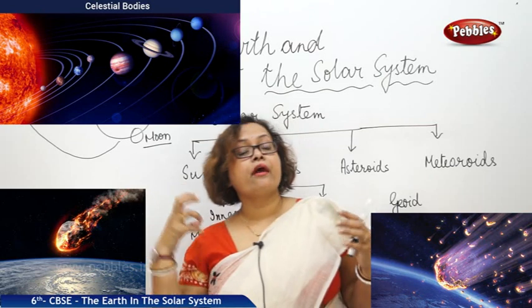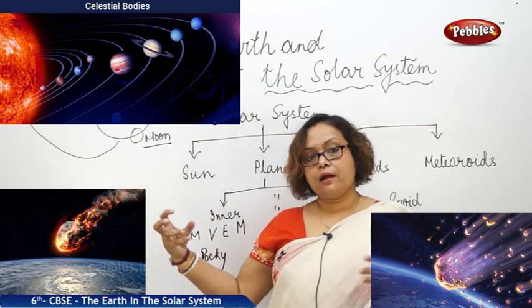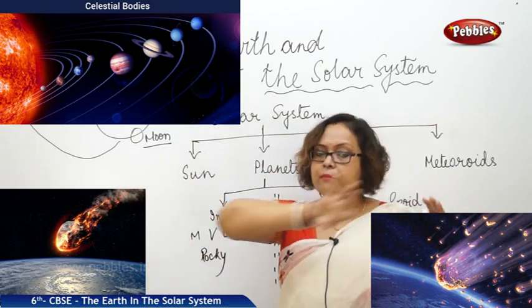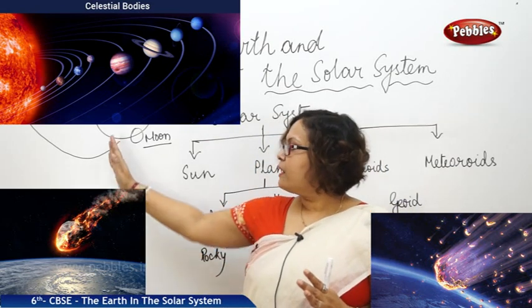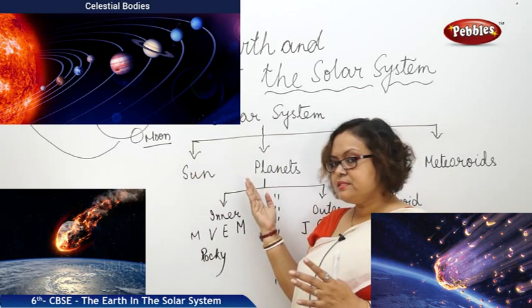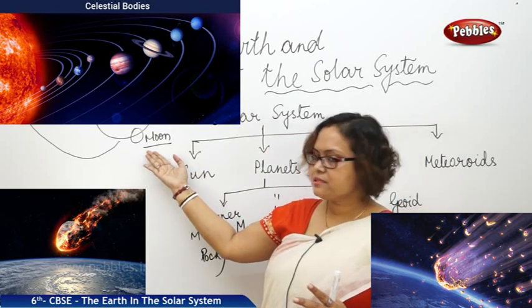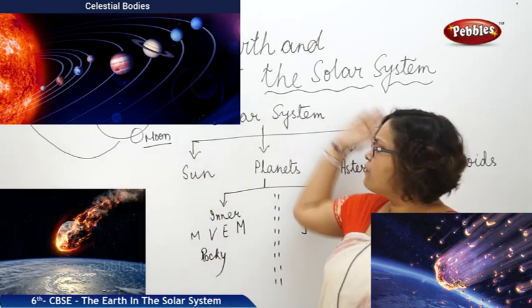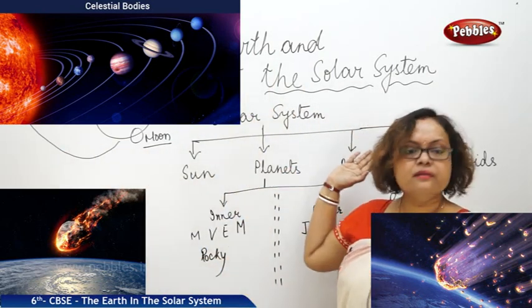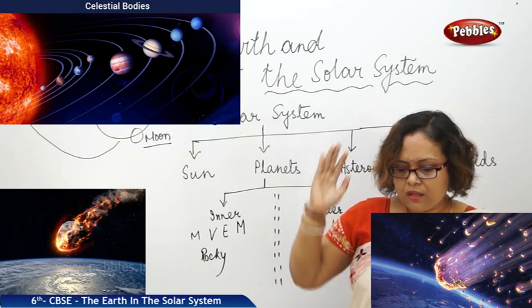Due to the gravitational pull of that star, a part of the Sun came out, and as a result it came out as planets, satellites, asteroids and meteoroids. So they all form the entire solar system.